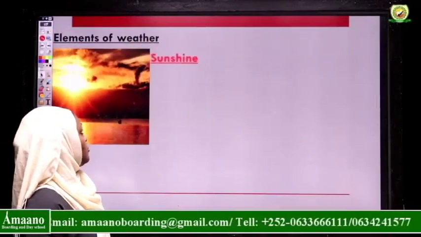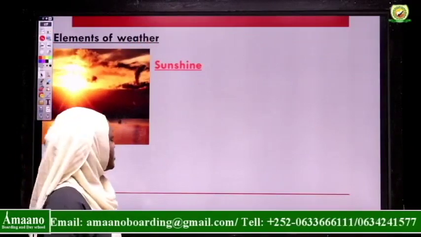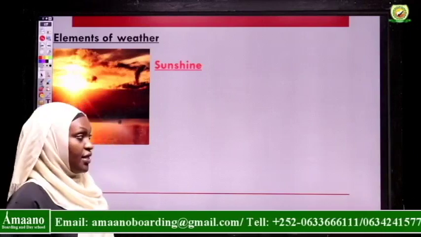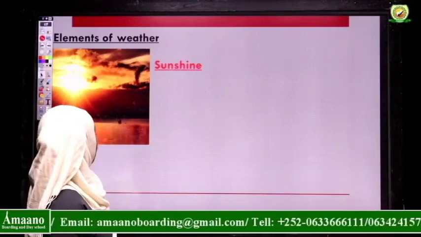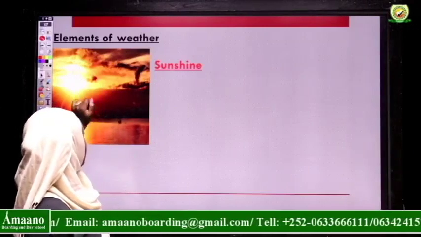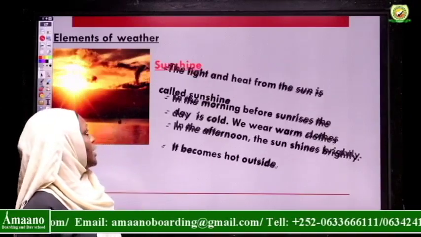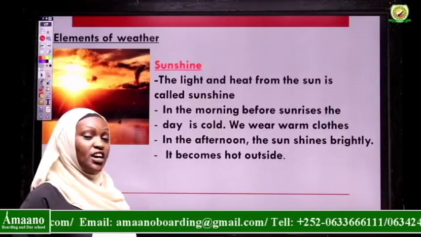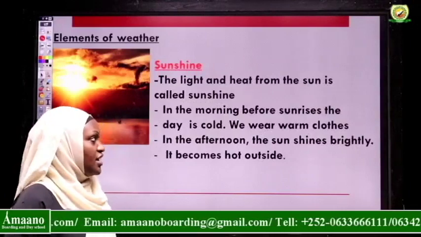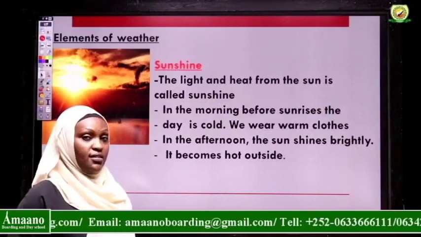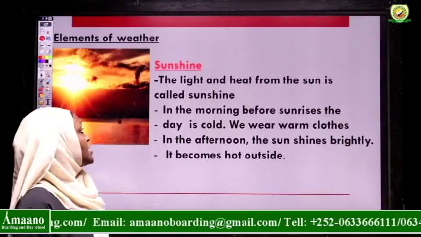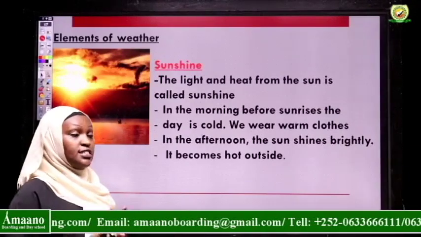the first element of weather. We are going to look at is sunshine. The sunshine, you can see that I can see the sun there. It's about to be bright. I think it's summer morning. Then we say the sunshine is the light and the heat from the sun. The light and the heat from the sun is what we call the sunshine.